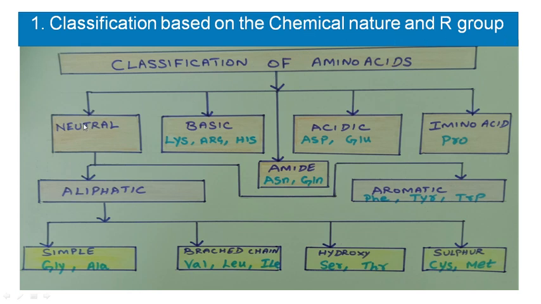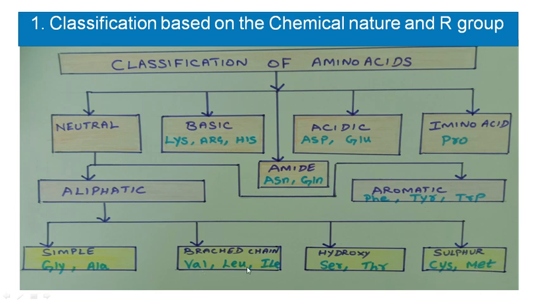So amino acids can be classified into neutral amino acids. Okay. Neutral amino acids can be classified again into aliphatic amino acids and aromatic amino acids. Under aliphatic amino acids, you have simple amino acids, glycine and alanine, branched chain amino acids, valine, leucine, isoleucine, hydroxy containing amino acids, serine, threonine, sulfur containing amino acids, cysteine and methionine.